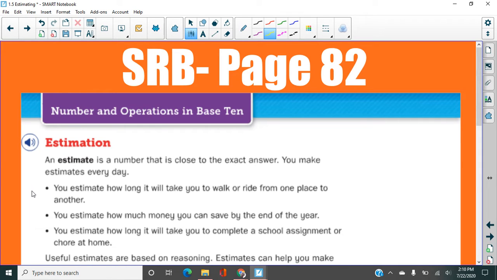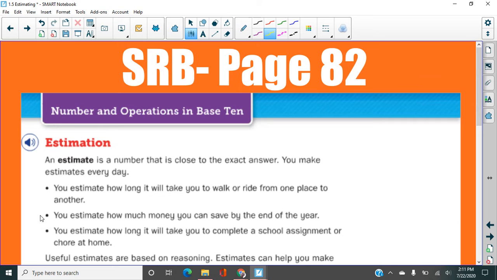You estimate how long it will take you to walk or ride from one place to another, right? This is what your parents are doing if you're on a car trip and you say, "Mom, how long until we get there?" And mom says, "Oh, I'll be there in about 45 minutes." That's an estimate. Second one, you estimate how much money you can save by the end of the year. Maybe you're saving up to buy this big fancy thing that you want, right?